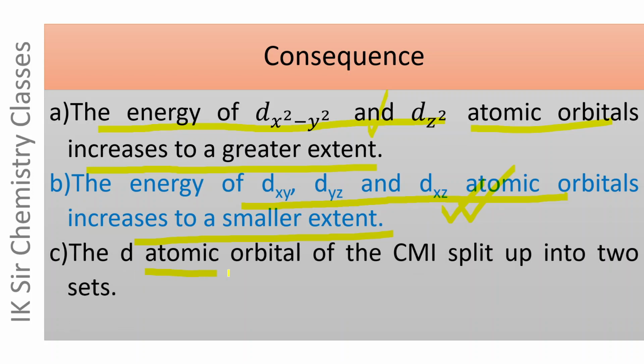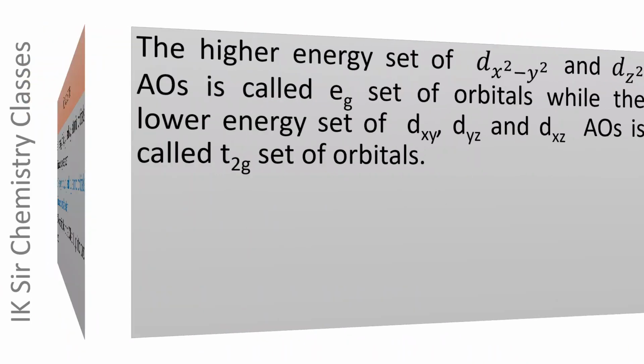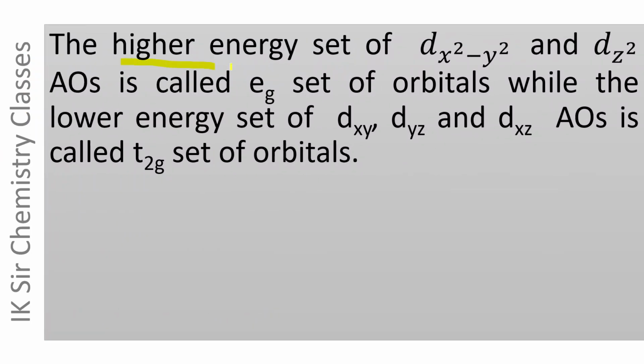And the d atomic orbitals of the CMI are split up into two sets. And this is the consequence of this electrostatic repulsion. The higher energy set of dx square minus y square and dz square atomic orbitals is called Eg set of orbitals, while the lower energy set of dxy, dyz and dxz atomic orbitals is called T2g set of orbitals.